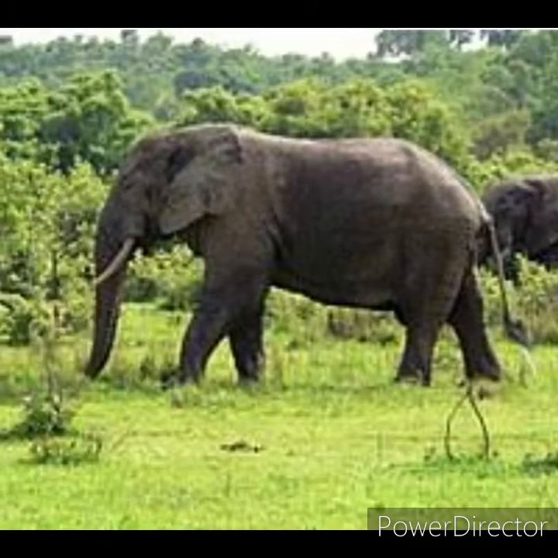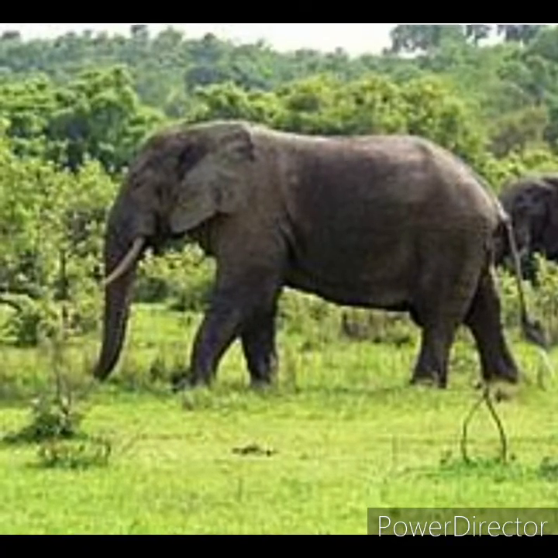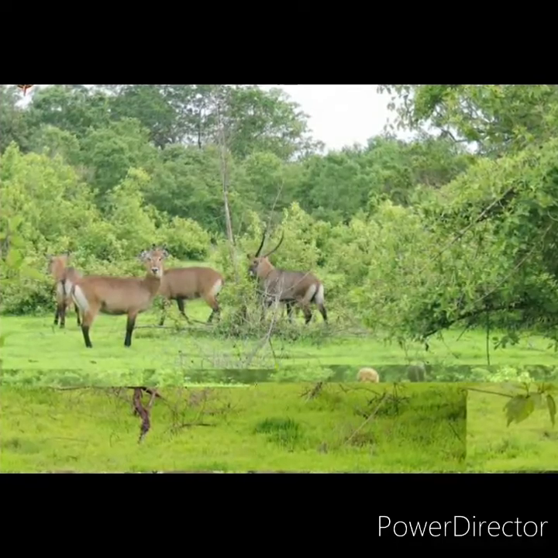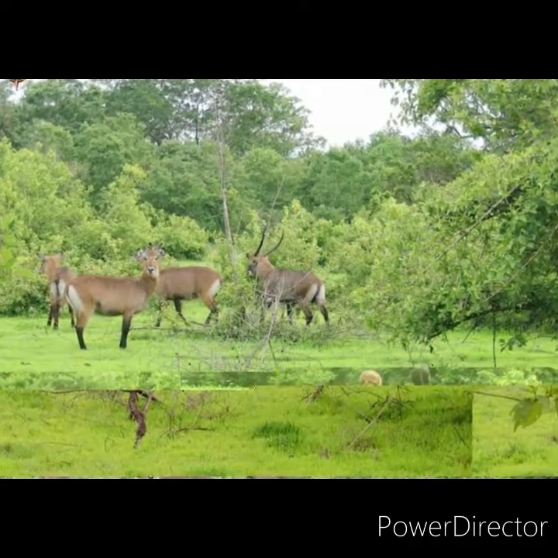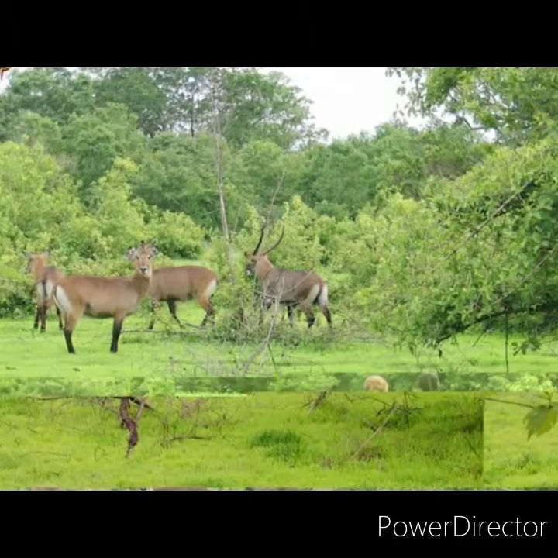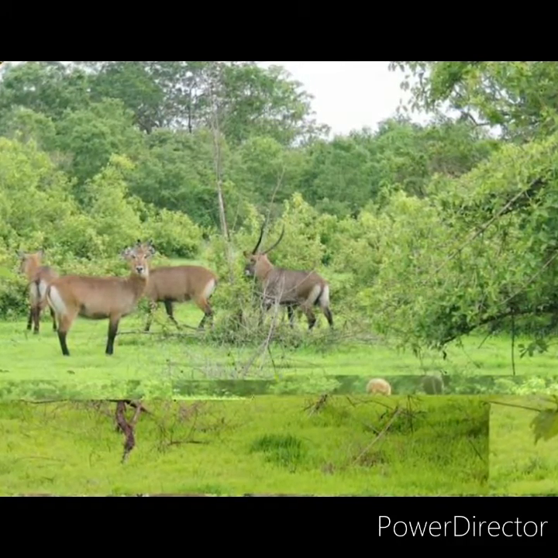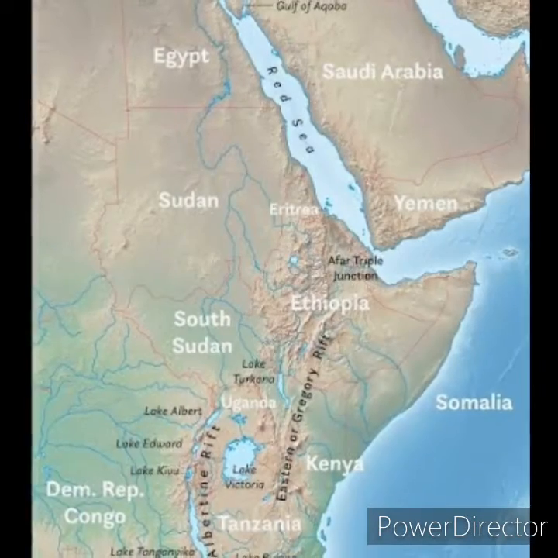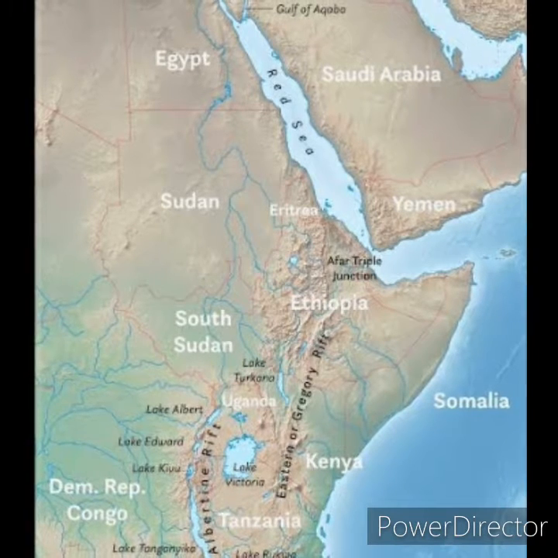Trees are the main features of the landscape. In some parts of the savanna, tall grass covers the other areas. Animals of many species graze in this zone. Actually, this one is called the open air zoo. The Great Rift Valley and the Great Lakes of Africa.